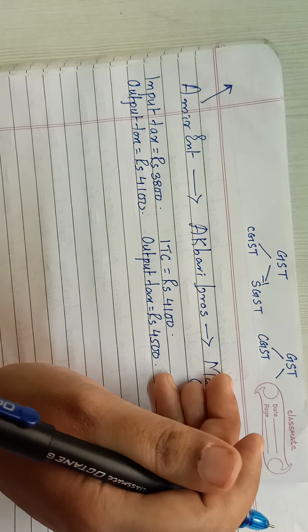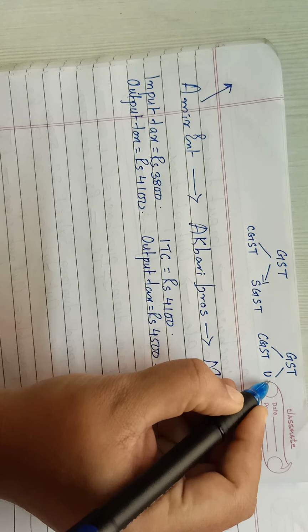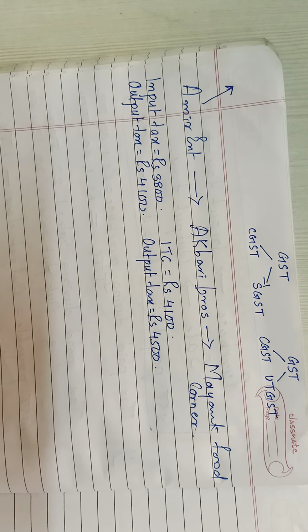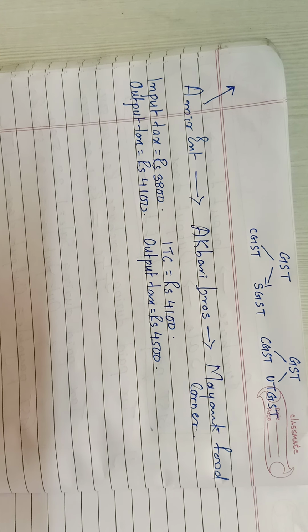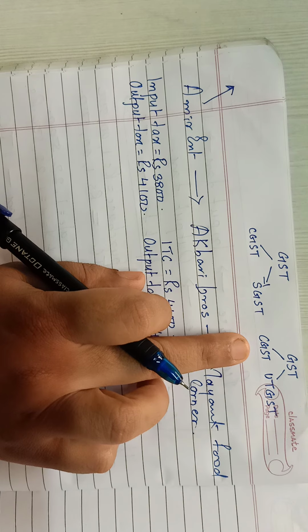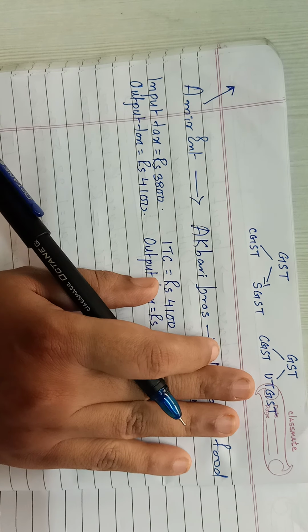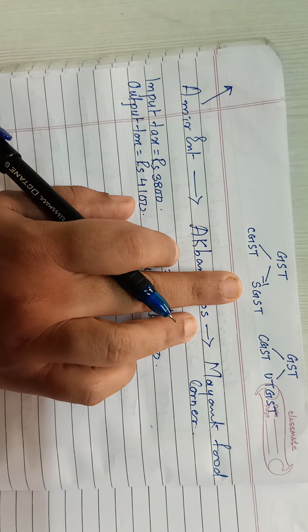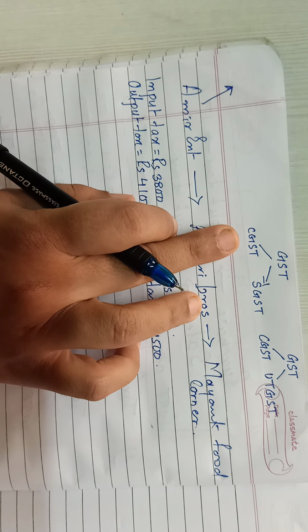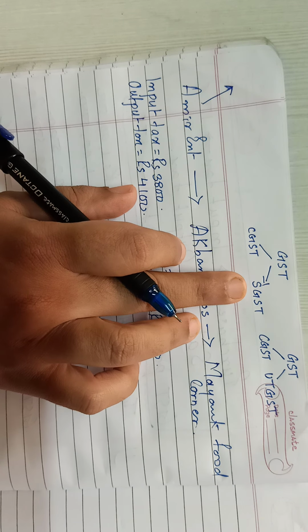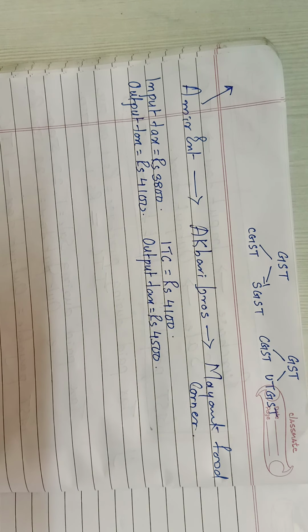But there we call it a union territory. So there it will be called UTGST, Union Territory Goods and Services Tax. Okay, so there is not a major difference over here. If you are in a union territory, then half the money goes to the central government and the remaining half goes to UTGST. And if you are in a state, like for example Maharashtra, half goes to the central government and half goes to the state government. Okay, now